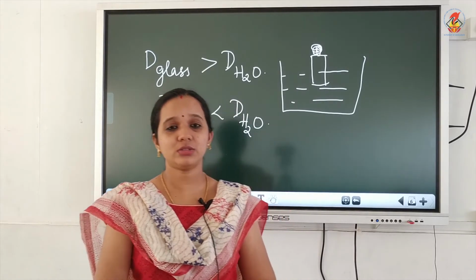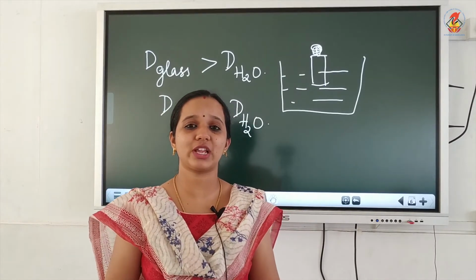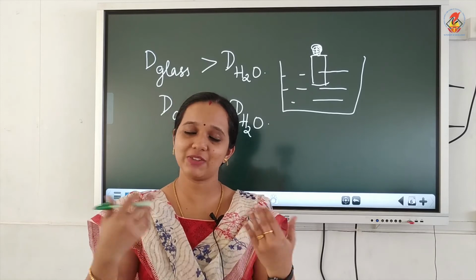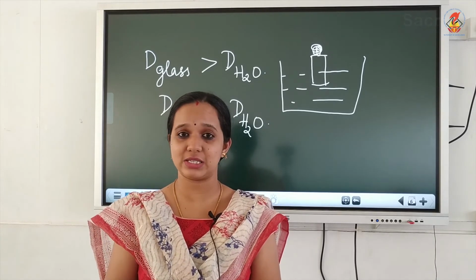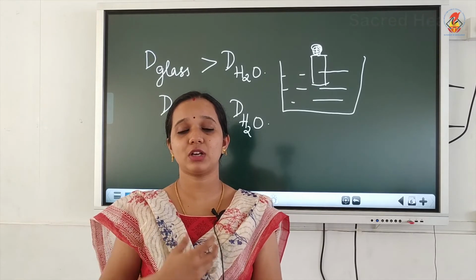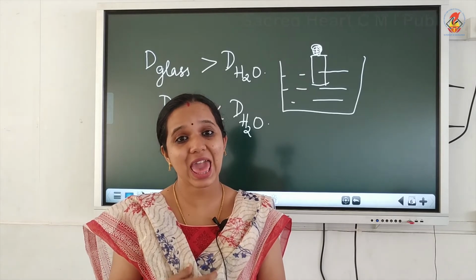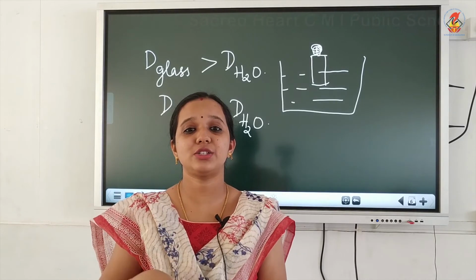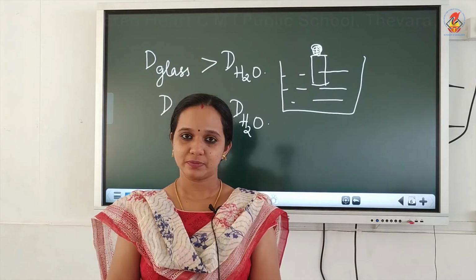So this flotation of a glass bottle is similar to the flotation of a ship. Even though the ship is made up of iron and has a greater density, the ship is hollow. It is also filled with air, and we know that the density of air is much less compared to the density of water.